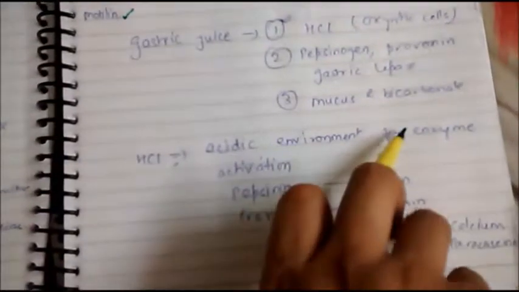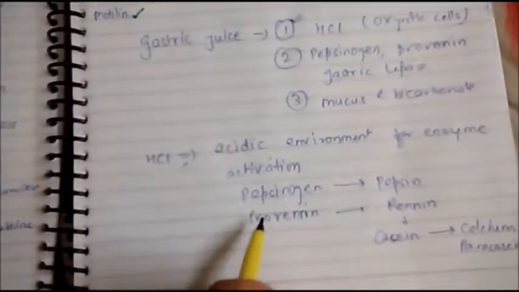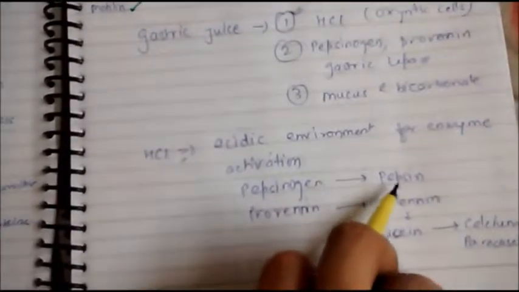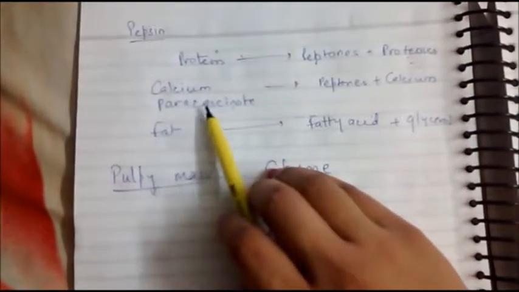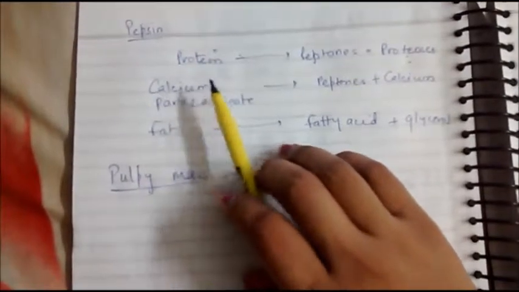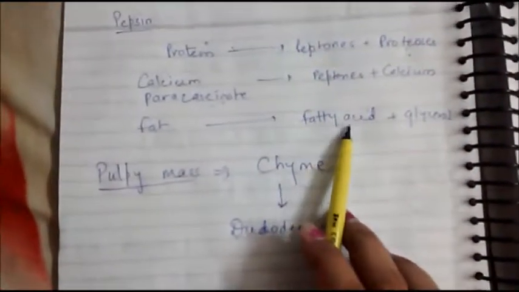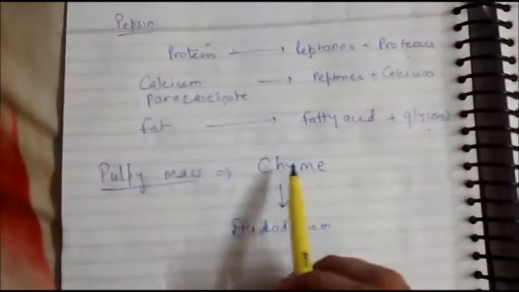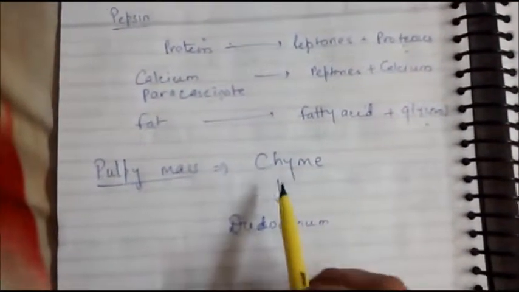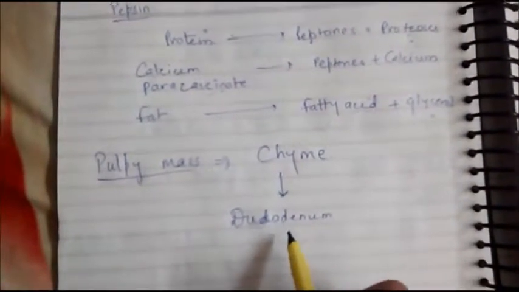HCl actually helps to convert the environment of the stomach into an acidic environment so that enzymes are activated. Pepsinogen converts into pepsin and prorenin converts into renin, which converts protein into peptones and proteoses. Calcium paracaseinate, which was formed with the help of renin, converts into peptones and calcium. Fat gets converted into fatty acid and glycerol. Finally, we get a pulpy mass which is called chyme, and it reaches the duodenum. Thank you.